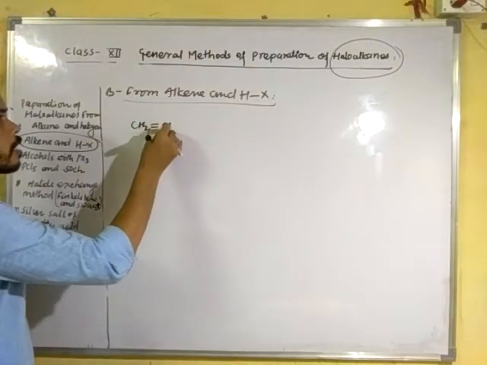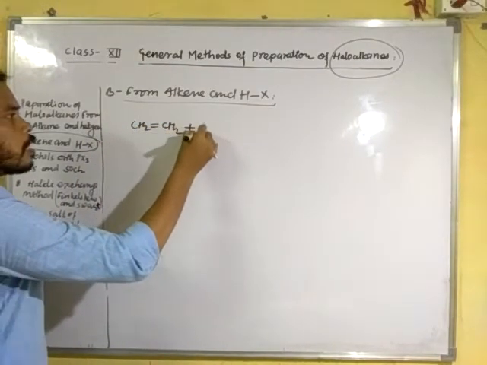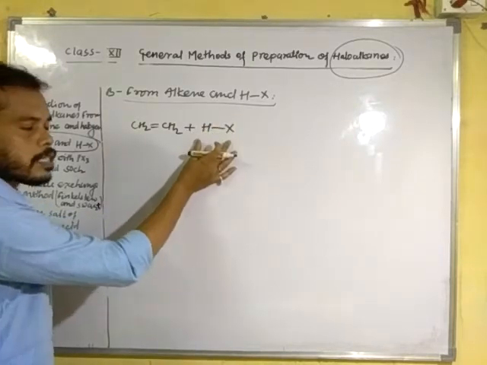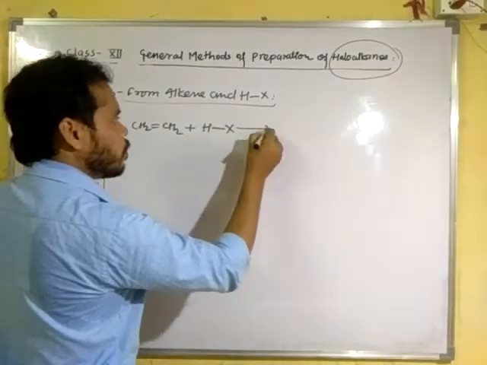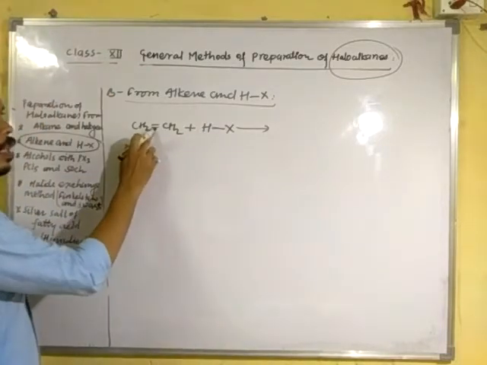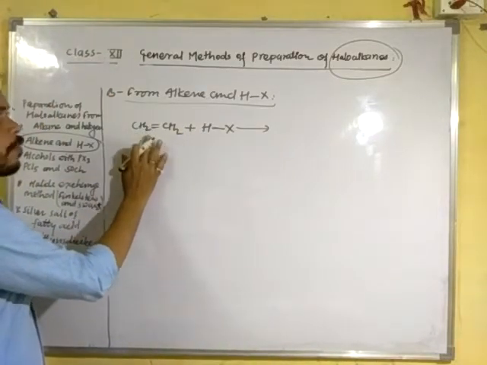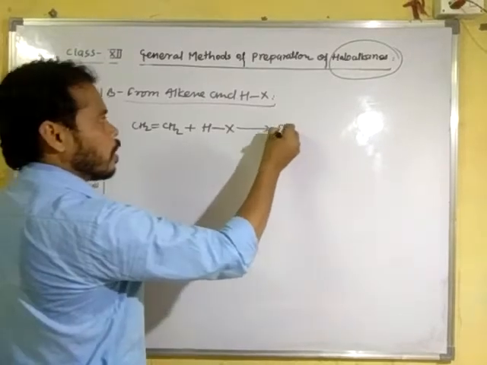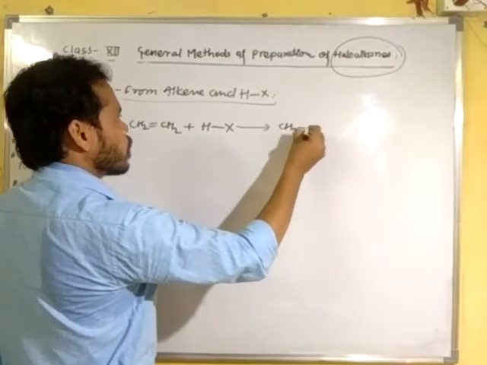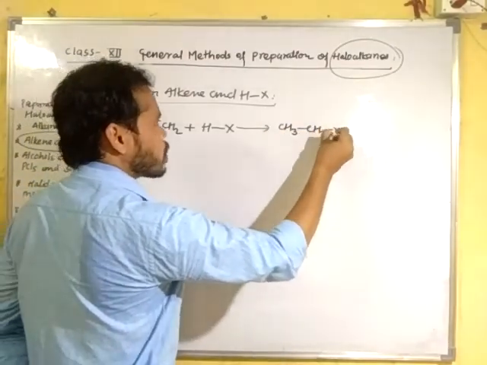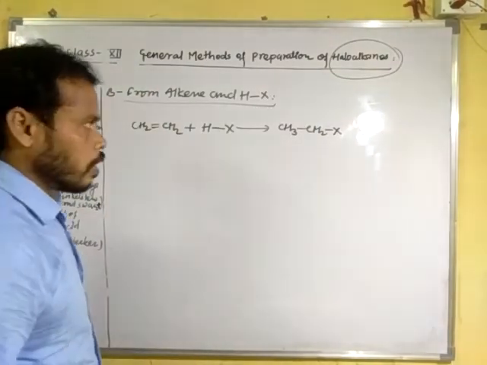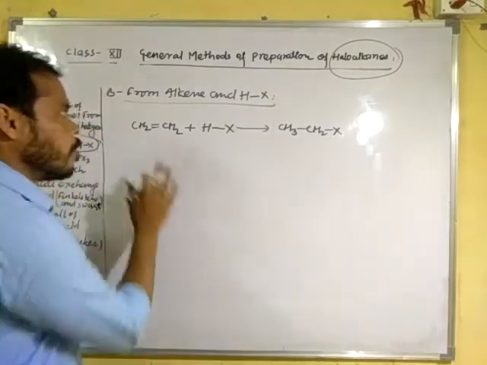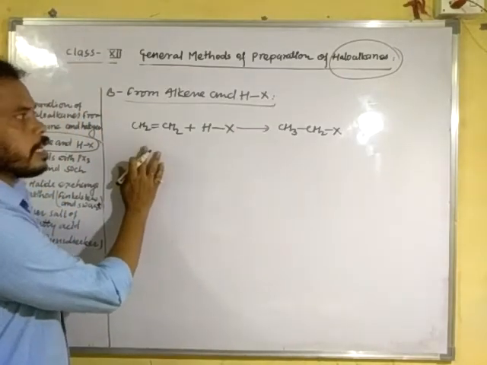Now see, CH2=CH2 plus HX. This is the attacking reagent and this is the substrate. When it reacts with the alkene, the pi bond breaks to form two sigma bonds, giving CH3CH2X. I have already told you that always focus on the skeleton.